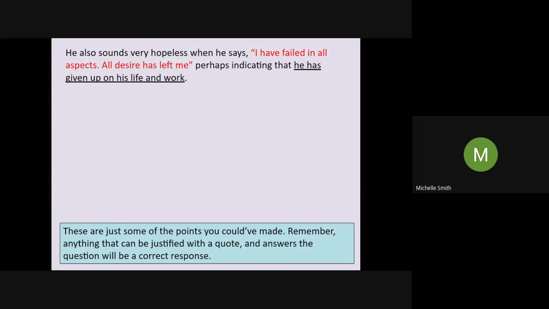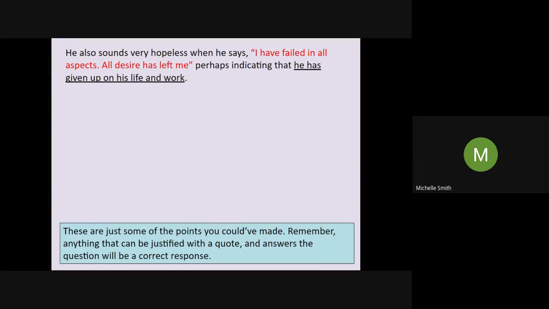He also sounds very hopeless when he says, I have failed in all aspects. All desire has left me, perhaps indicating that he has given up on his life and work. So again, we've got some language here. We've got all desire has left me as personification, isn't it? Desire can't actually leave him.